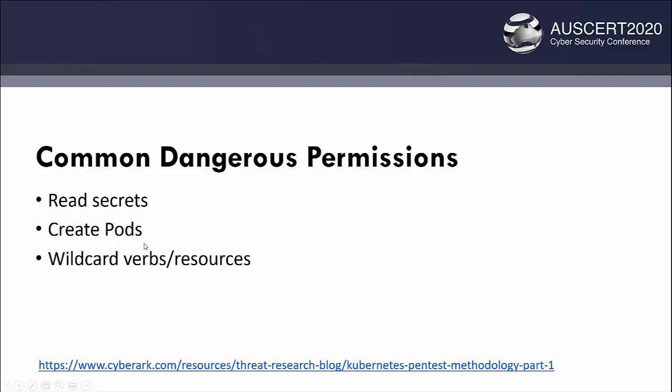So for example, you can create a role that has the ability to list everything. The verbs can be things like get or create or delete, and resources can be pods, deployments, secrets.